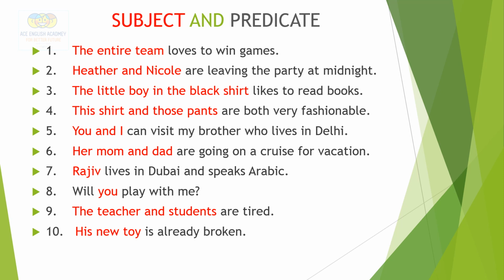Heather and Nicole are leaving the party at midnight. Who are leaving the party? Heather and Nicole. So this is the subject. The little boy in the black shirt likes to read books. Likes is a verb. Who likes to read books? The little boy in the black shirt. So this is the subject. And similarly, you can solve all the 10 sentences and check your answers. Okay. Moving on further to the next worksheet.